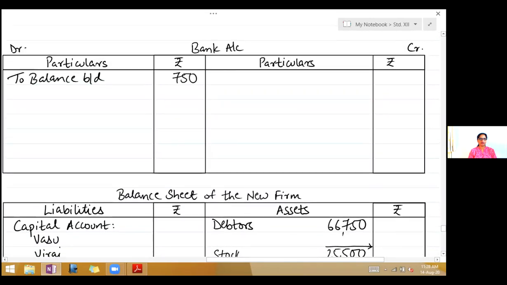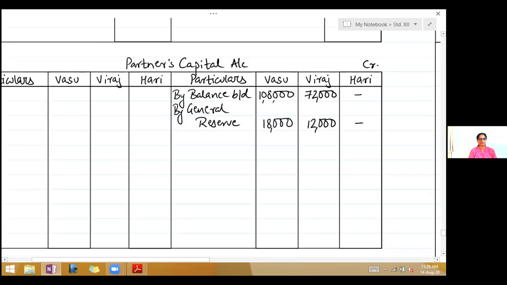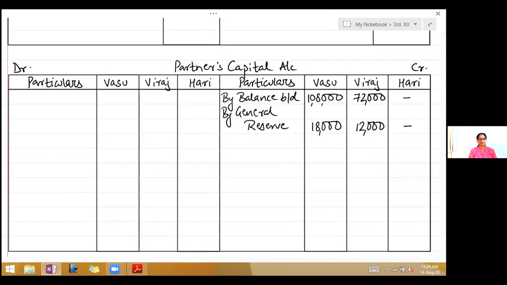So take bank account, debit side, write to Hari's capital account, 60,000. Second effect will come in partner's capital account on the credit side, write by bank account, write in Hari's column 60,000.